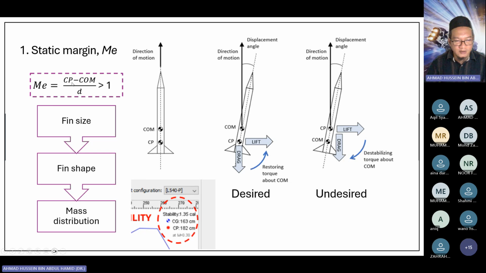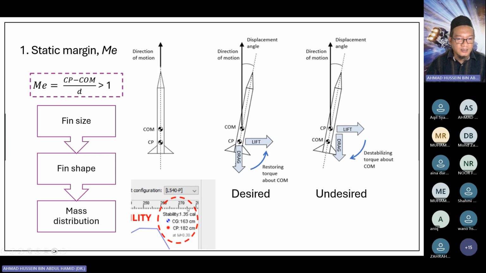Cp is the center of pressure, COM is our center of mass, or center of gravity, which is the same. So the center of pressure minus center of mass, divided by D, where D is the diameter of the rocket body. So if the stability is 1.35, it means that the distance between the CG and CP is 1.35 times the body diameter.